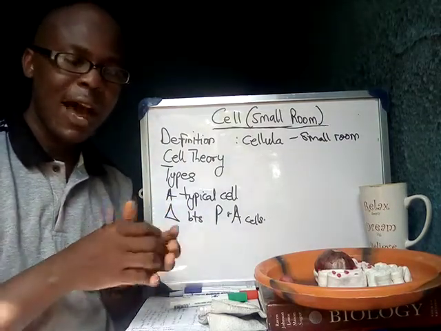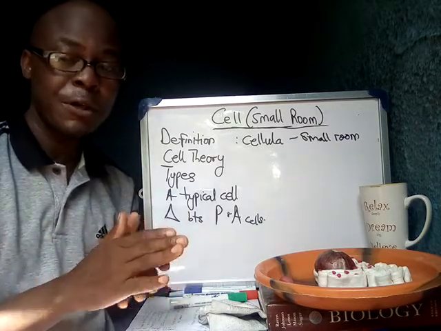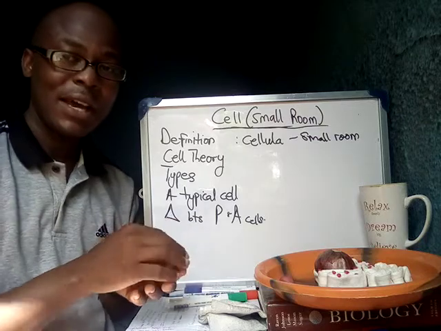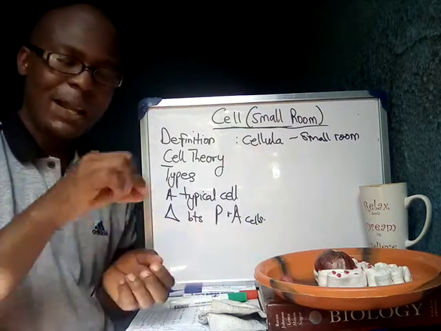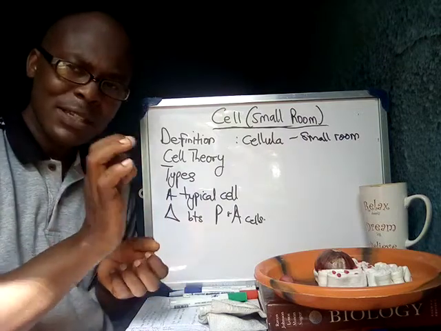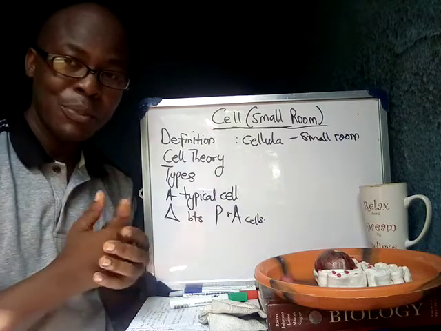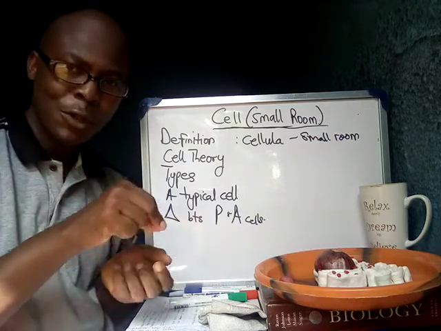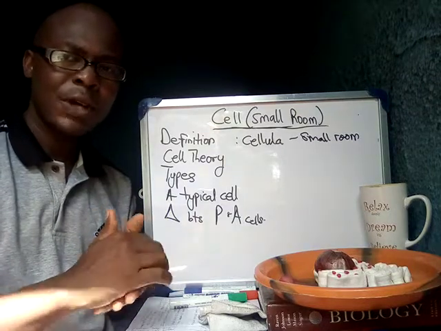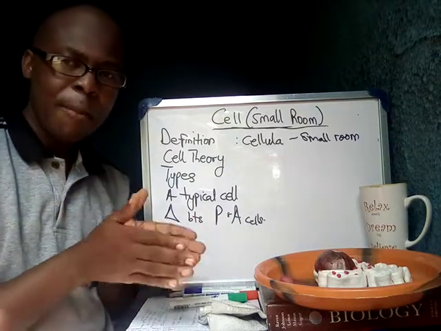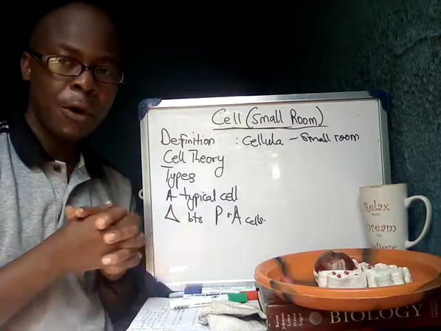Now, if you take a piece of meat out of that heart and put it in an appropriate medium, that part of the heart would continue to live and carry out life processes. If you take that piece and remove one single cell and keep it in an appropriate medium, that cell would continue to live and carry out the normal life processes of energy utilization, maintaining its internal environment, homeostasis, and all that.